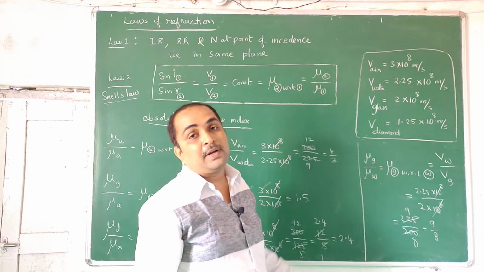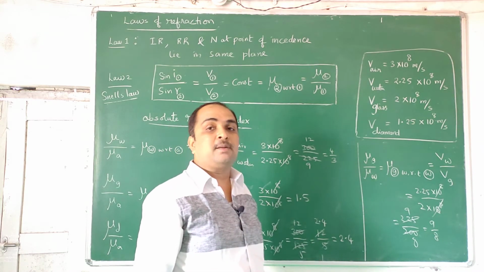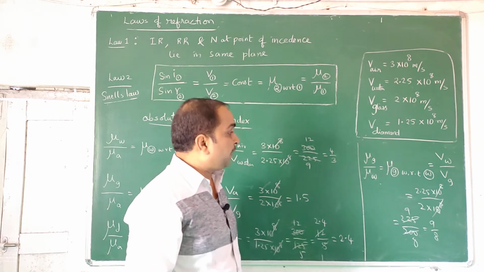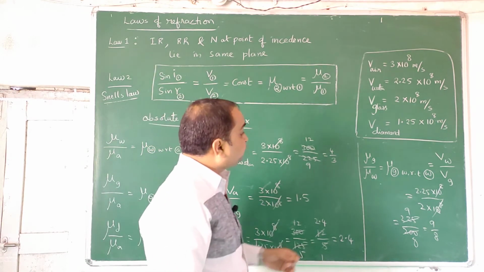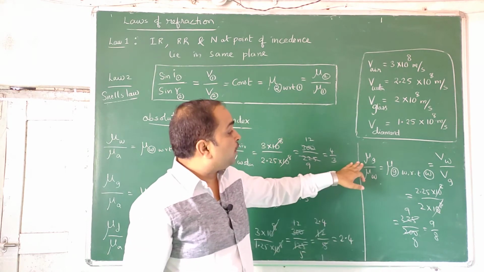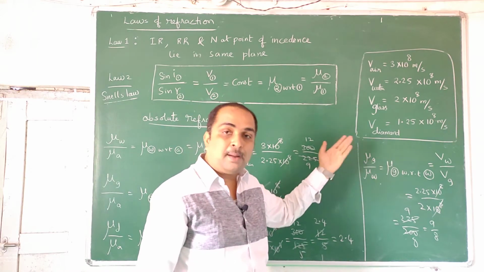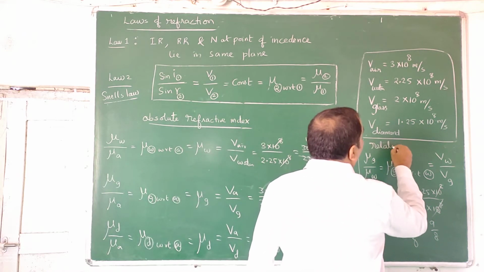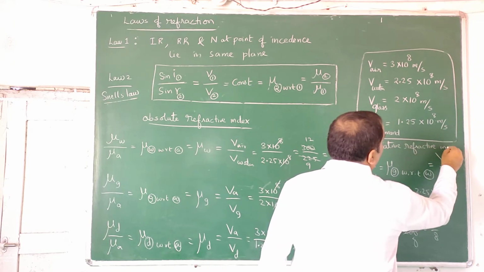Some people think that refractive index cannot be less than 1. Absolute refractive index cannot be less than 1. Relative refractive index can be less than 1 also, because light can travel from rarer to denser as well as denser to rarer. Rarest is air or vacuum out of all the media. So this kind of refractive index is called relative refractive index. Whenever you are telling this, you are not supposed to tell the refractive index of glass. You have to tell the refractive index of glass with respect to water. You have to compare and tell, because this kind of refractive index we call relative refractive index.